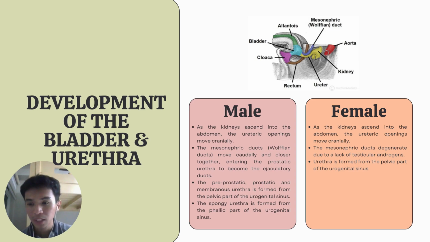the posterior part. As the bladder develops from the urogenital sinus, it absorbs the caudal parts of the mesonephric ducts, also known as the Wolffian ducts, becoming the trigone of the bladder. The ureters, which have formed as outgrowths of the mesonephric ducts, enter the bladder at the base of the trigone. The final structure varies between the sexes.